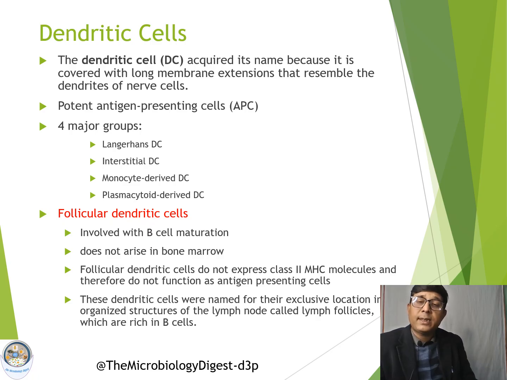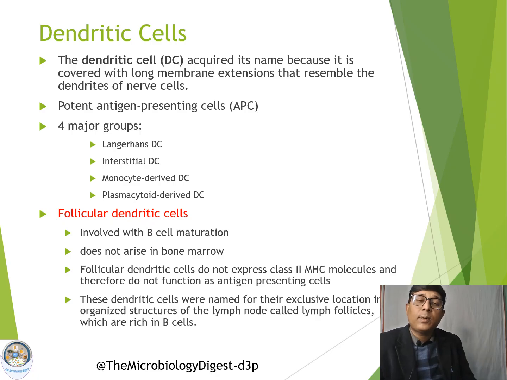They are very efficient antigen presenting cells. Four major groups of dendritic cells have been recognized: the Langerhans dendritic cell, interstitial dendritic cell, monocyte derived dendritic cell, and the plasmacytoid dendritic cell. These four are the major groups of dendritic cells which have been identified.